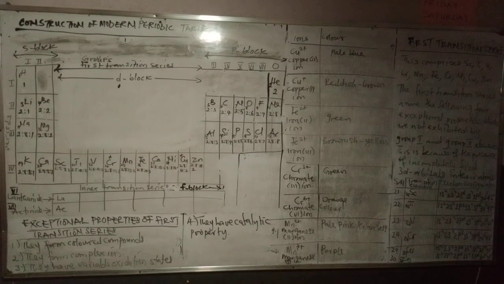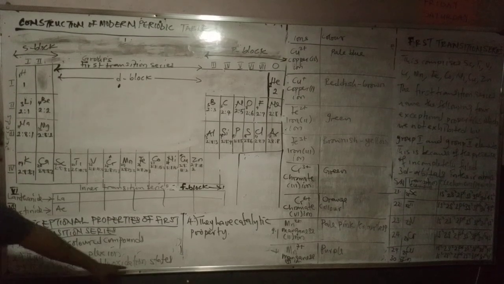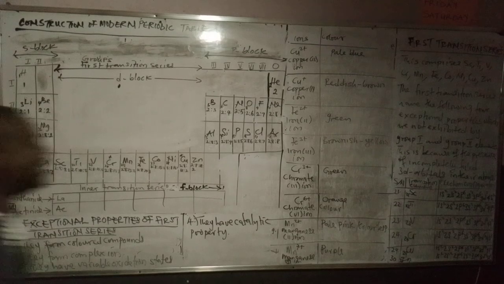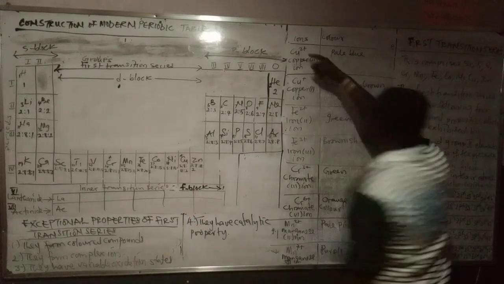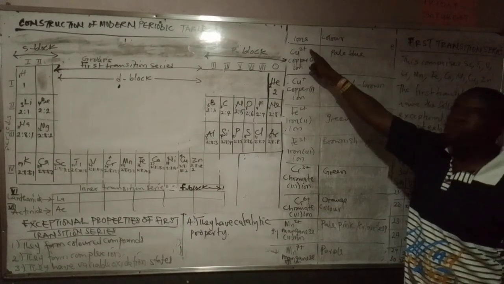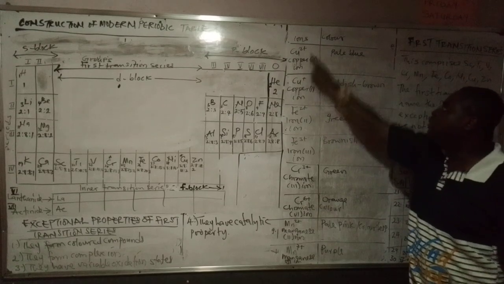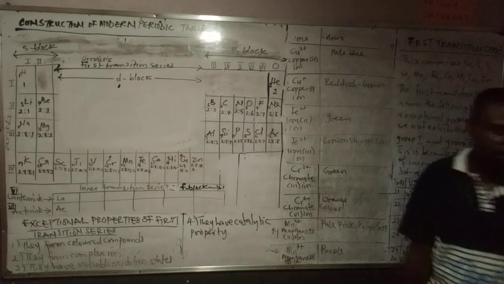Now, without the waste of time, let me just jump here. They have variable oxidation states. Group 1 elements do not have variable oxidation states. One element has more than one. Look at copper: you have copper 2 carrying 2 plus, and copper 1 carrying 1 plus. Variable, more than one type of oxidation state.